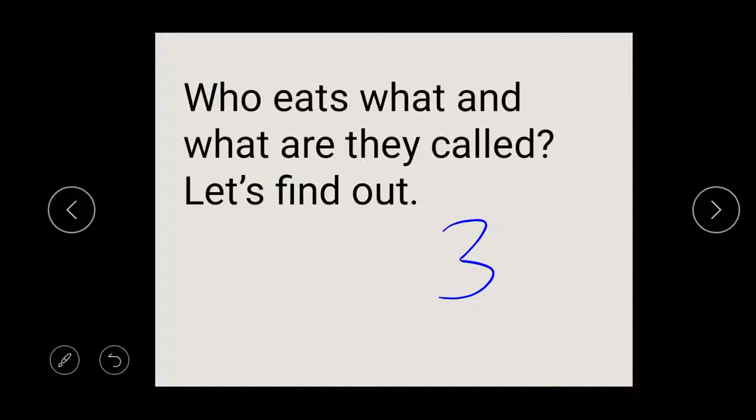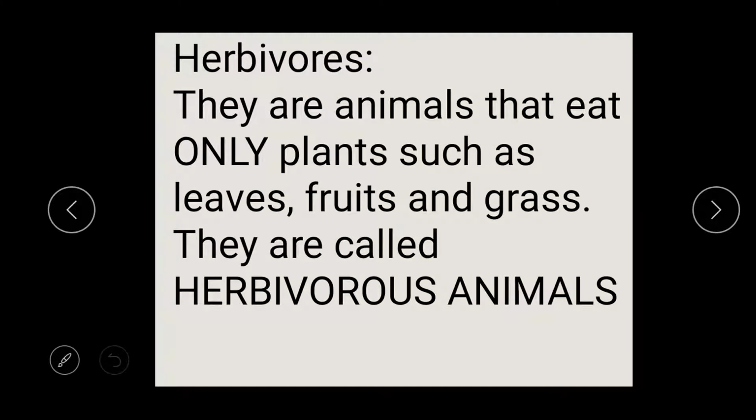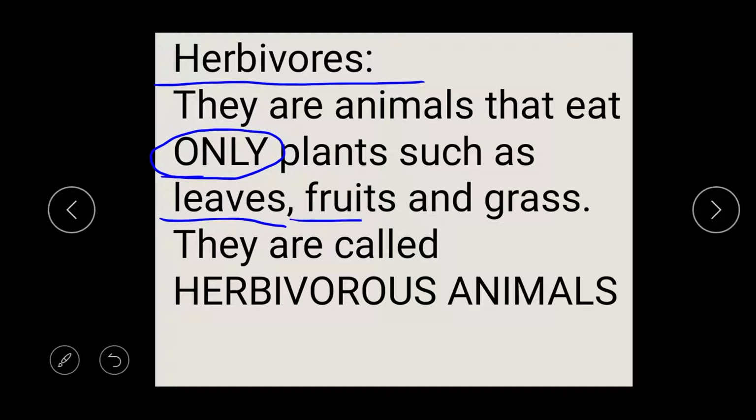The first category is the herbivores. Herbivores are animals that eat only plants. Plants such as leaves, fruits, and grass.